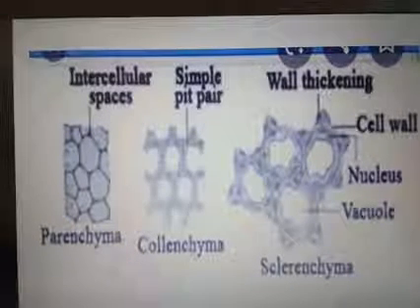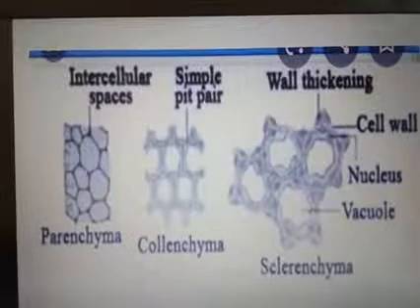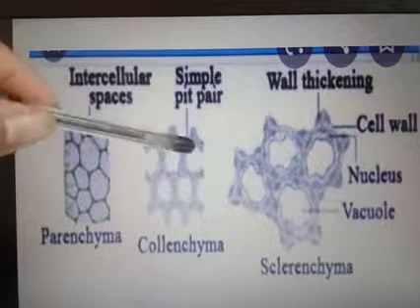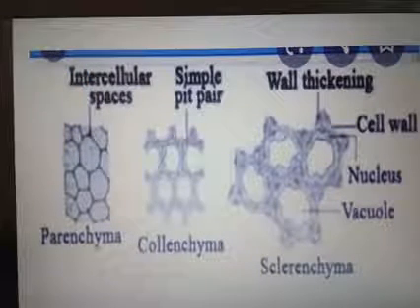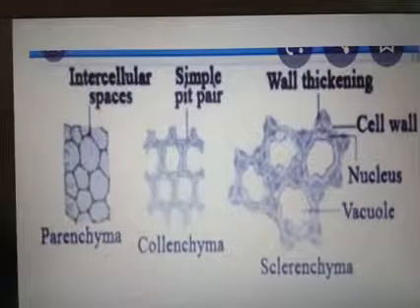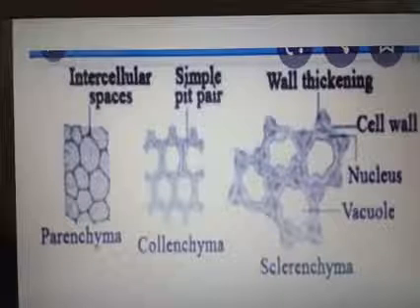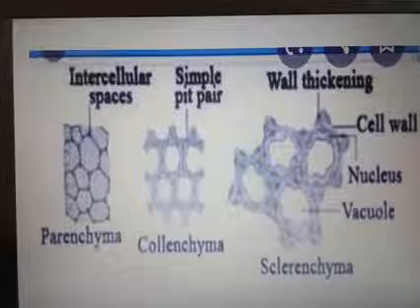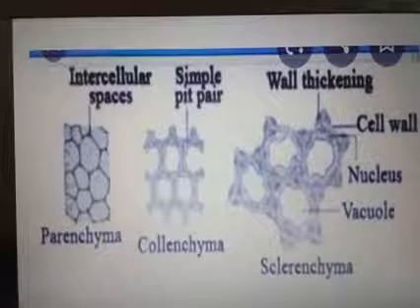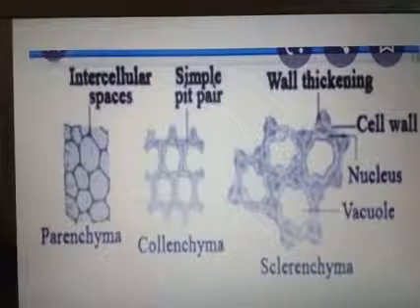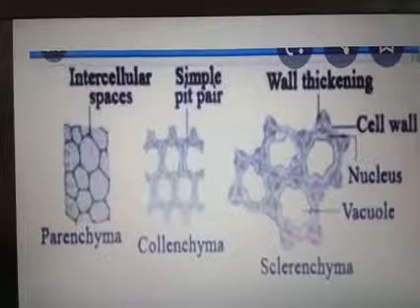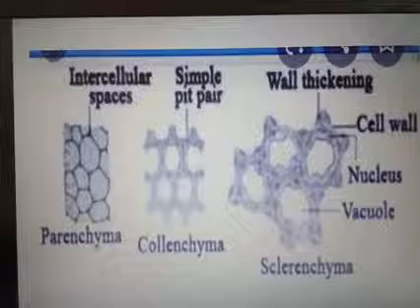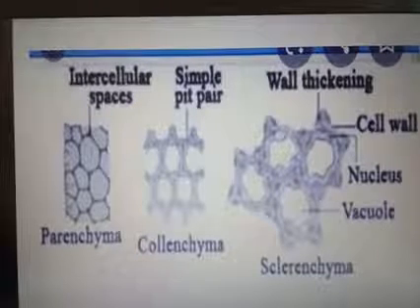Next picture, this one, collenchyma. Collenchyma also has living cells but with thickening in the corners. Here is a thin cell, but the thickening is seen only in the corners. The cells may be oval, spherical or polygonal. The corner thickening is due to the presence of pectin, cellulose and hemicellulose. That's why they provide mechanical strength and flexibility to the growing organs.